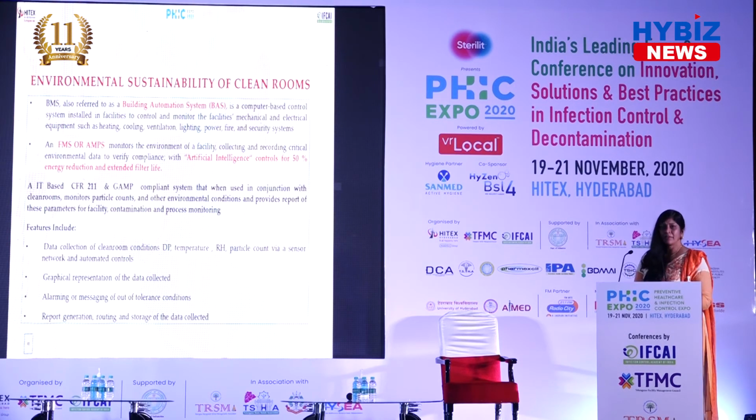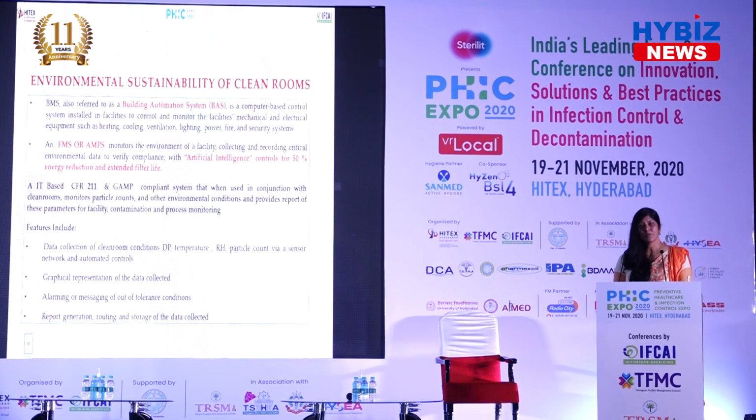We are all doing building management systems, where our HVACs, mechanical and electrical controls are done. This is almost done in all the industries. The other one is a facility management system, where the environment is monitored. This is also being done. So here what we need to do is link it with artificial intelligence.